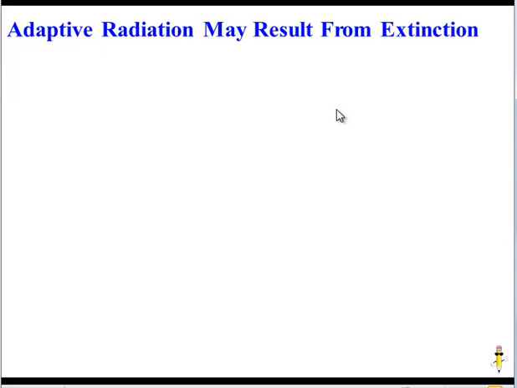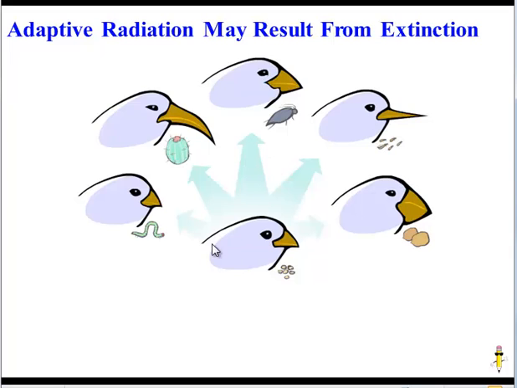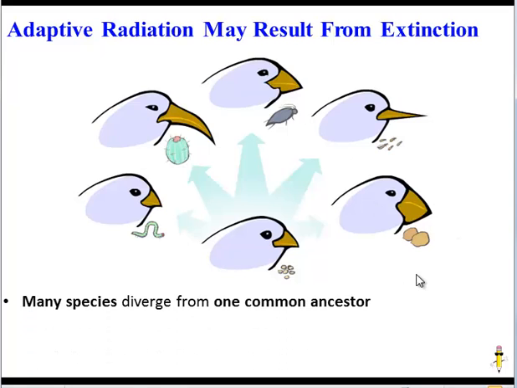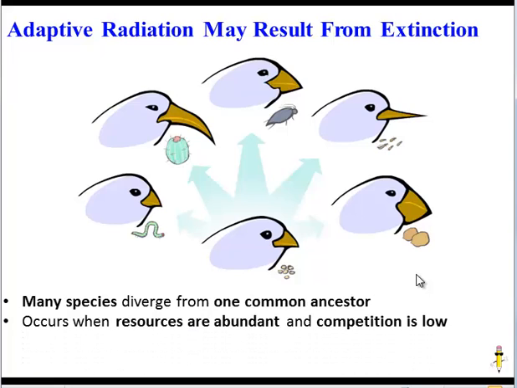Now, there is a silver lining to extinction, and that is something called adaptive radiation. Adaptive radiation is when you have one common ancestor species that diverges into many species, not just two. And the reason this may happen is if the environment has a lot of resources and very little competition.